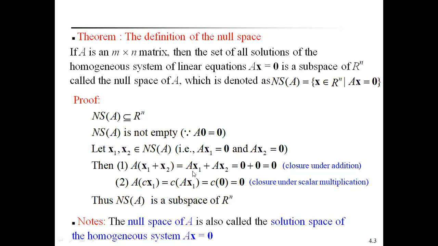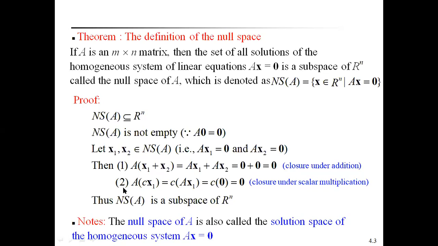Substituting those values, Ax1 equal to 0 matrix plus Ax2 equal to 0 gives 0. That means A into x1 plus x2 is equal to 0 matrix. That means vector addition is closed. That means null space of a matrix is closed under vector addition.